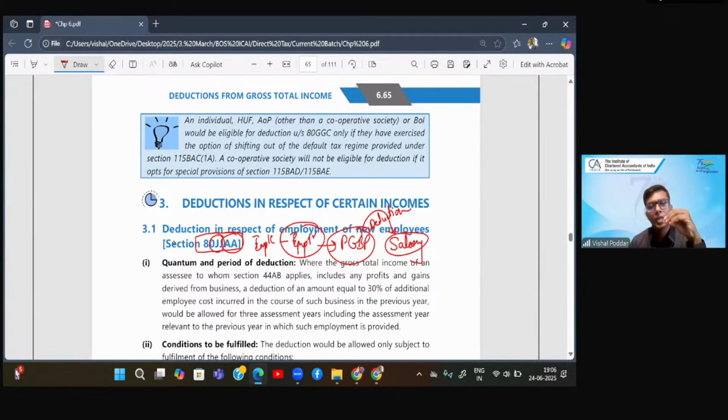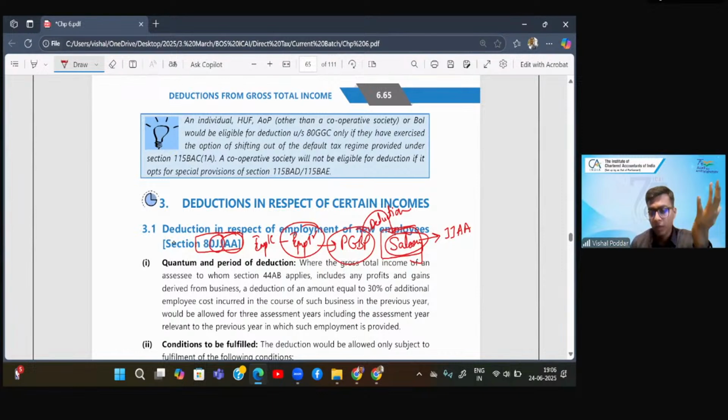Now, if you satisfy the requirements of this section, the same salary is again allowed to you as deduction under 80JJAA. Not the entire salary, we are going to come to the details. But the point is, the salary has already been claimed by you as deduction under PGBP for the first time, and the same salary for the second time is allowed to you as deduction under this section.